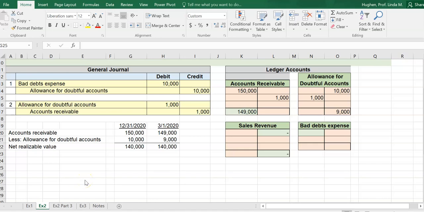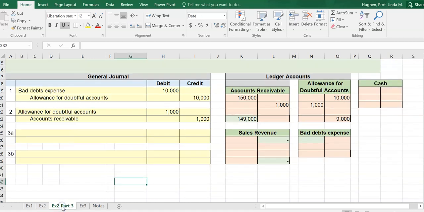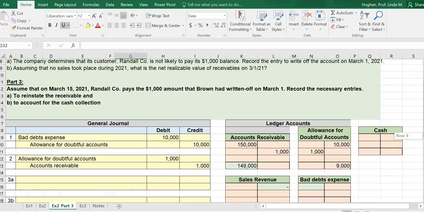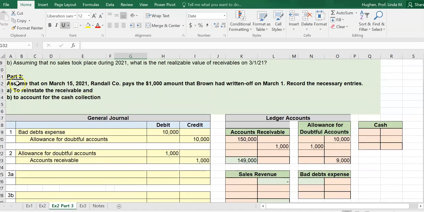What if later on, after the company wrote off a specific customer's account, what if in that rare event the customer ended up paying us? What would we do? That's what we see here in example 2, part 3. All the same information, but now we're adding, assume that on March 15th, Randall Company pays the $1,000 amount that Brown had written off on March 1st. What do we need to do?